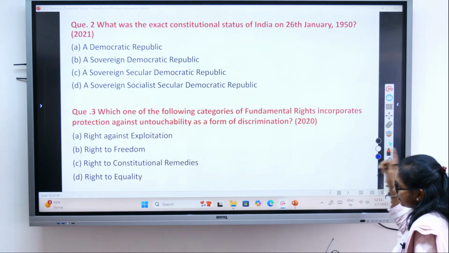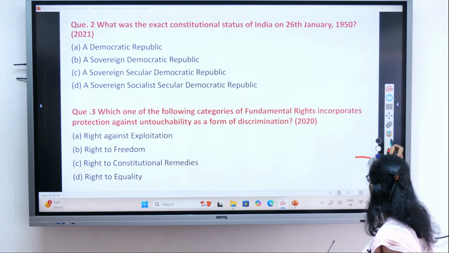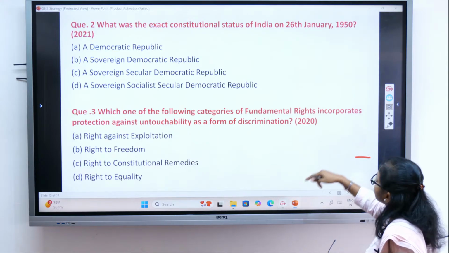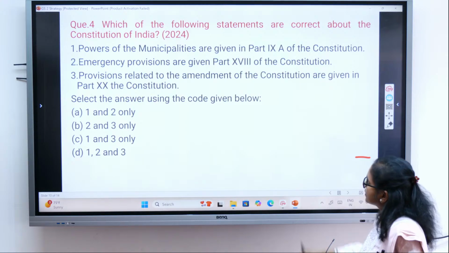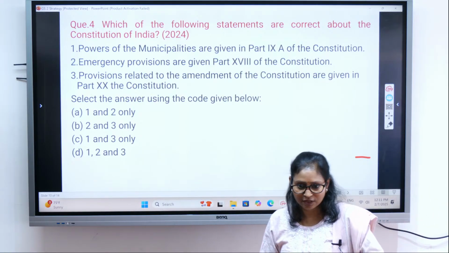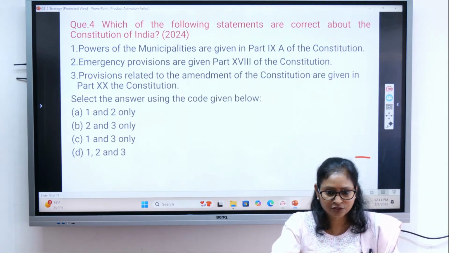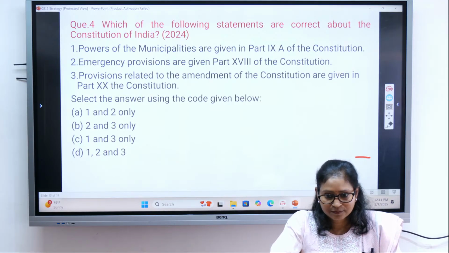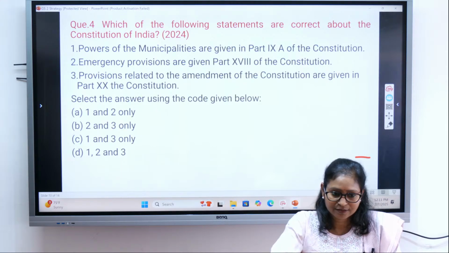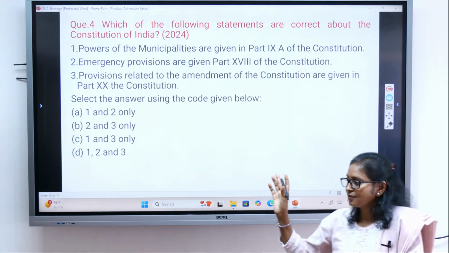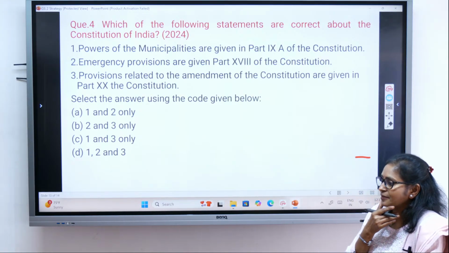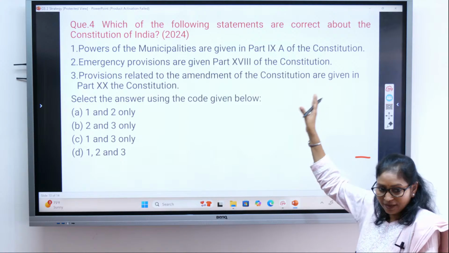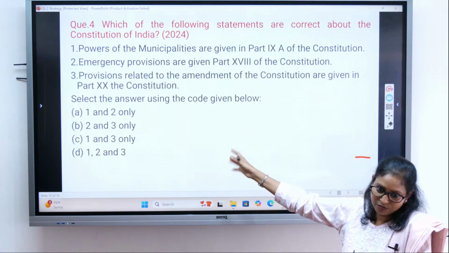So we have to be very, very careful. See this question, this relates to the parts of the Constitution. How many parts do we have in total? 25, right? Earlier there were 22, then later 3 parts were included. So again, you have to know all the 25 parts. Then only you can do this.